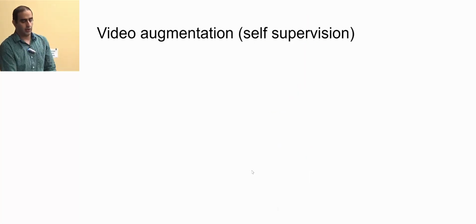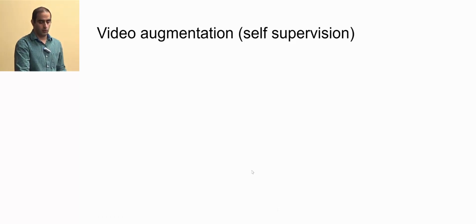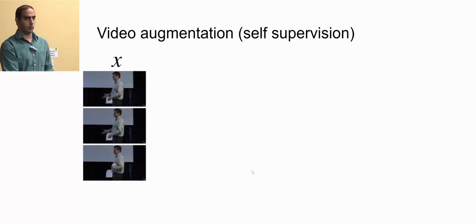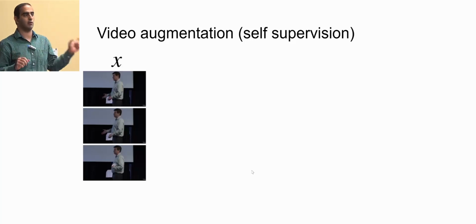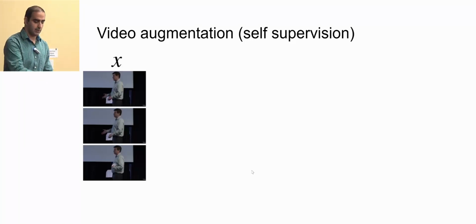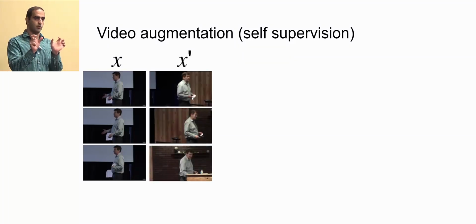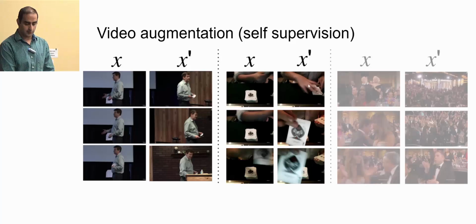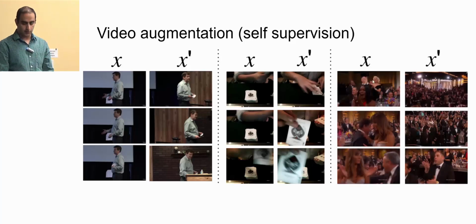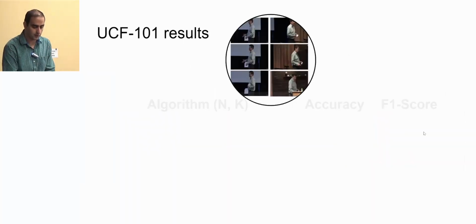And also video domains. We want to do video augmentation, and we have a good choice for videos because videos are clips, so we can pick 2 different parts of the same video clip, and use one of them for train and the other for validation. For example, this is a video of a person giving a talk, and you can sample 2 different parts of this video clip and use one for train and the other for validation. Or playing cards, or I guess this one is uploading or something. So you can see that this gives good augmentation to us.